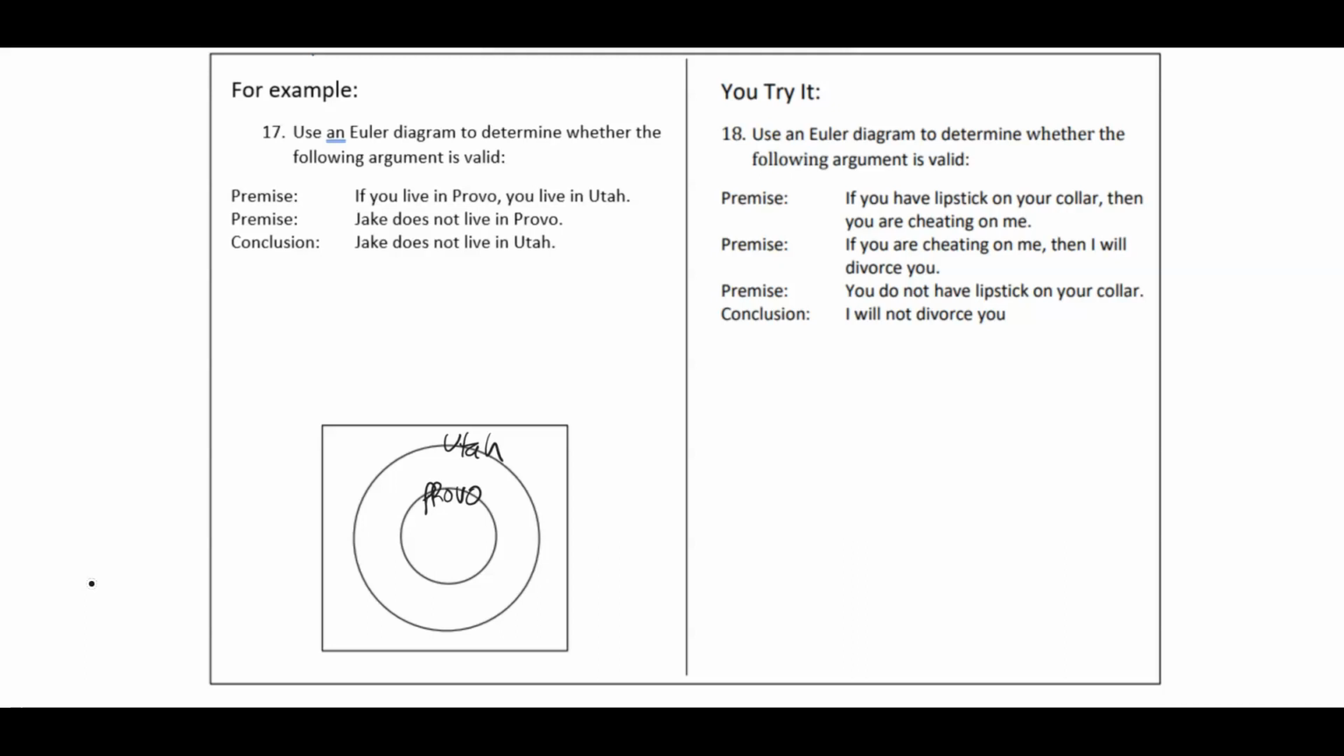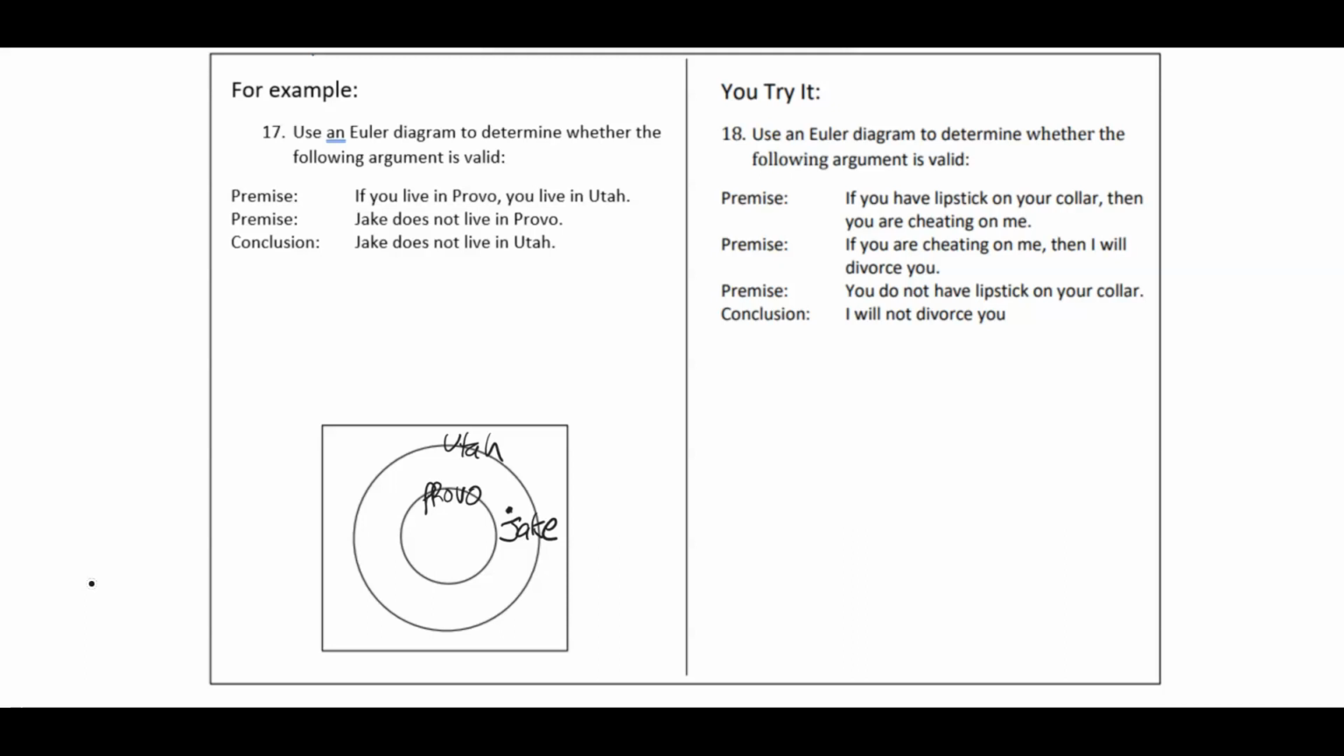Next up, Jake does not live in Provo. Now, Jake isn't a full circle. He's just a dot. So he does not live in Provo. So Jake could live here, but he could also live here. So he could live outside of Provo in Utah, or he could live outside of Utah. The conclusion is Jake does not live in Utah, but one of our situations here is that he does live in Utah.